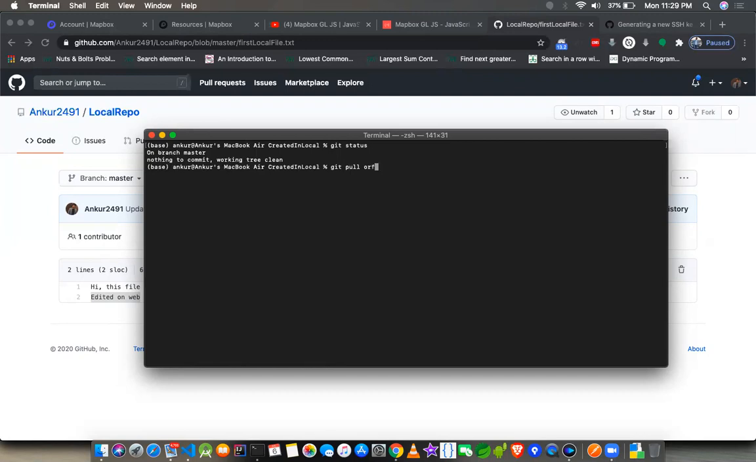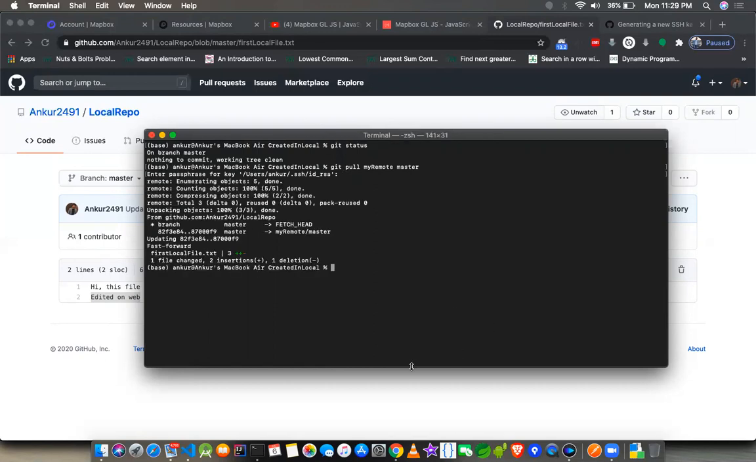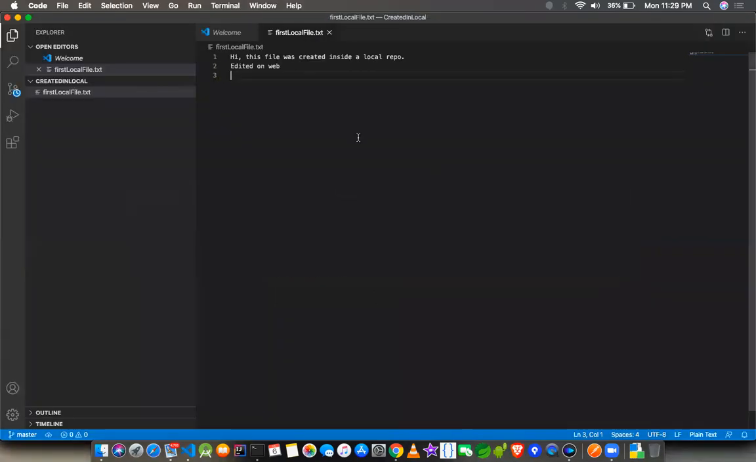So I'll just do git pull origin. Oh, I named my origin differently, right? It will be my remote, and it will be master. Let me see what comes. Okay, so it changed my file. You see this, edited on the web, came, right? So even without looking into the file, or even if I'm not connected to the web, I can just do pull and all my changes will come on my local. I just made the change on the remote and I got the changes here.